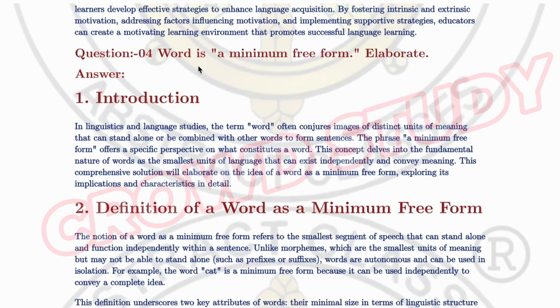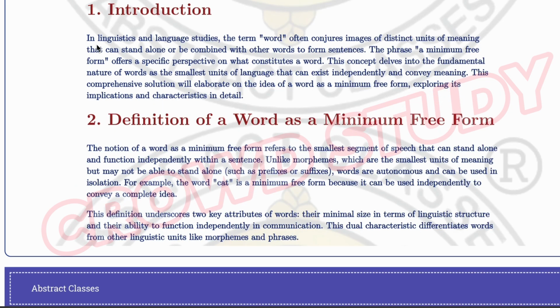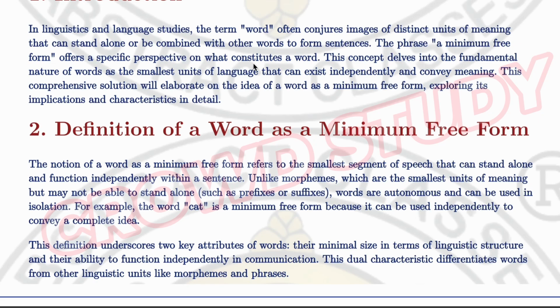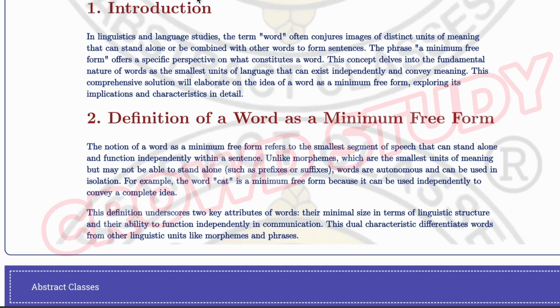Question number 4 was, word is a minimum free form. Elaborate. In this answer, in the introduction: in linguistics and language studies, the term word often conjures images of distinct units that can stand alone or be combined with other words to form sentences. The phrase a minimum free form offers a specific perspective on what constitutes a word. So you can write the answer to question number 4 from here.